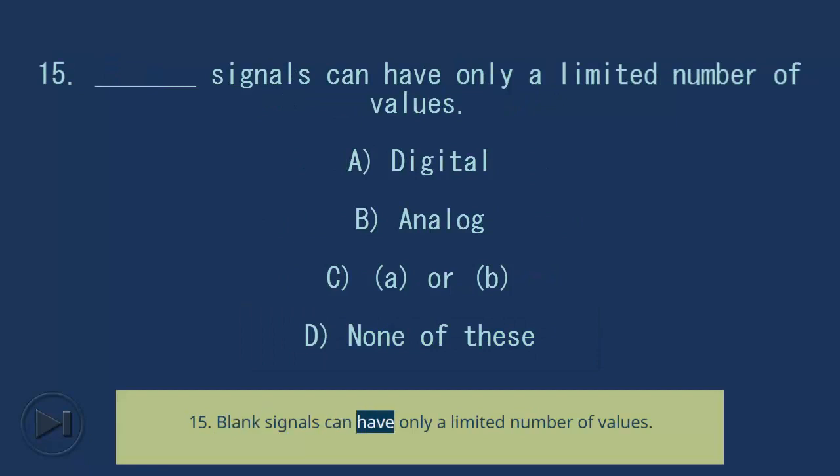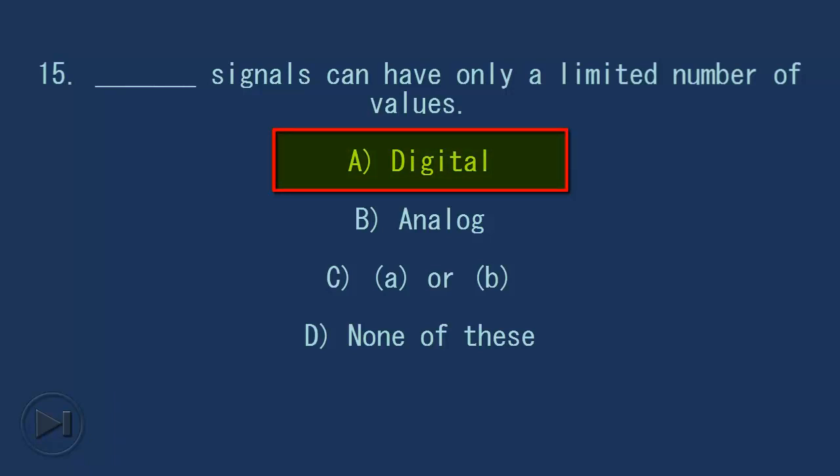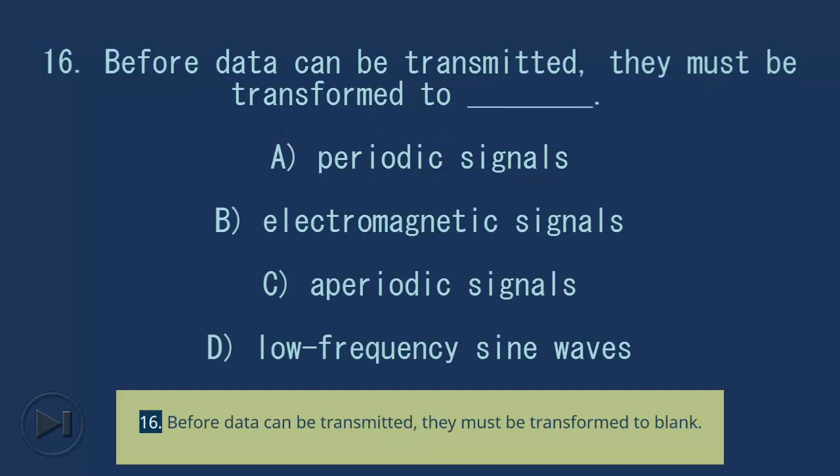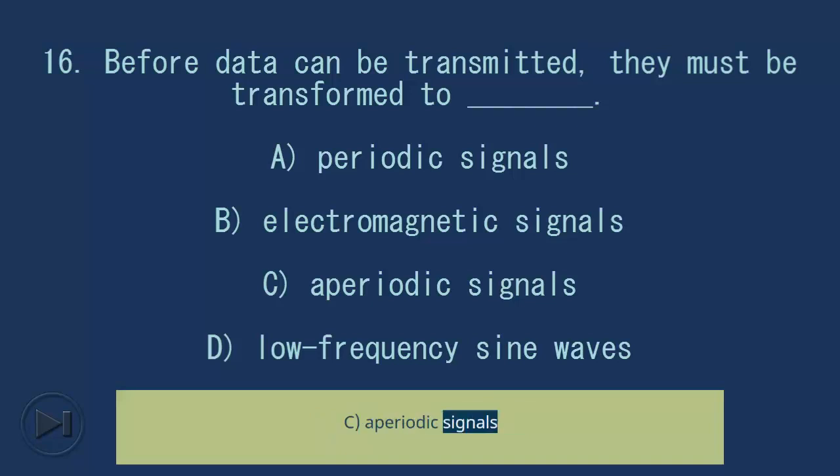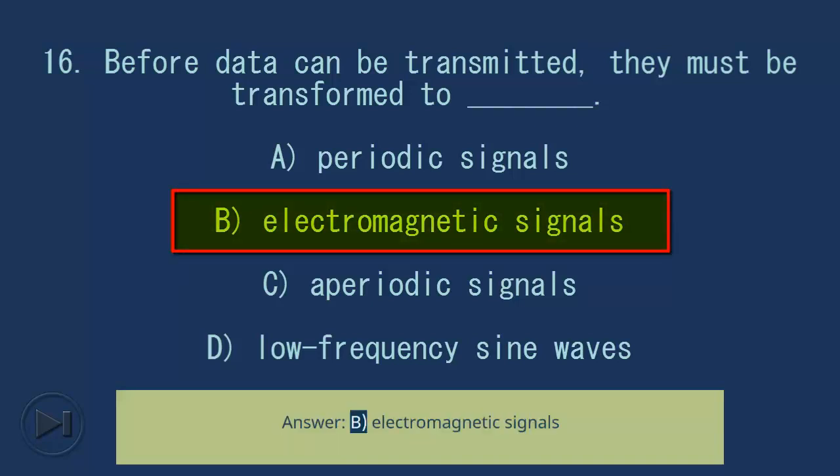15. Blank signals can have only a limited number of values. A. Digital. B. Analog. C. A or B. D. None of these. Answer, A. Digital. 16. Before data can be transmitted, they must be transformed to blank. A. Periodic signals. B. Electromagnetic signals. C. Aperiodic signals. D. Low-frequency sine waves. Answer, B. Electromagnetic signals.